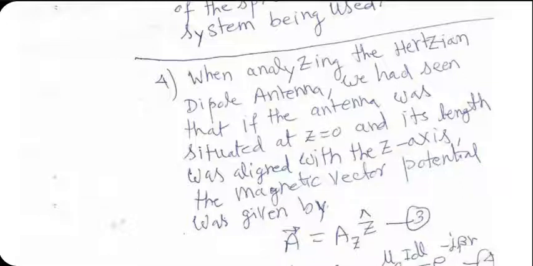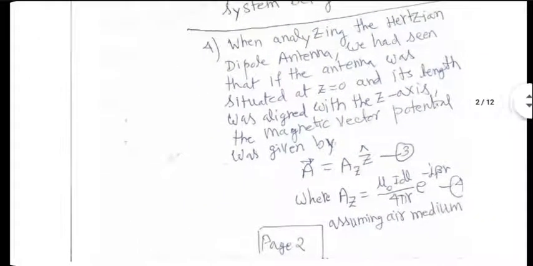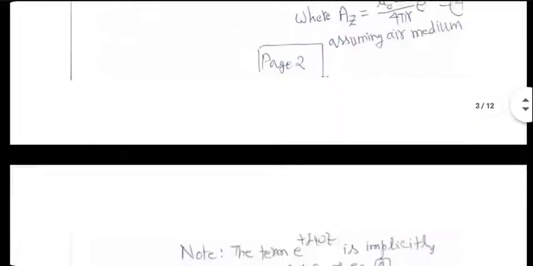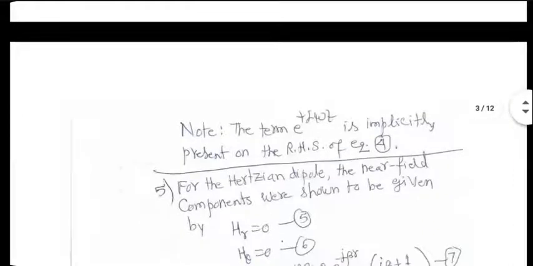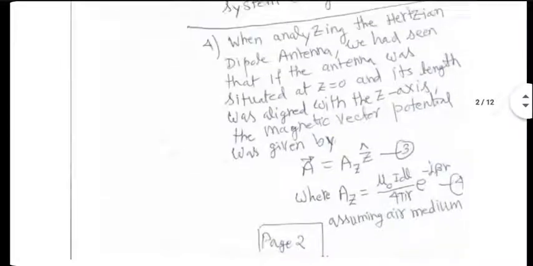Remember, for a Hertzian dipole, we saw that if the antenna was lined up along the z-axis, then A also had only a z component. That would apply to a short dipole also, as long as it is directed along the z-axis. The formula for Az in case of a Hertzian dipole was equation 4 here, because the line integral simply gave us IDL. And by the way, e to the power j omega t is understood to be present on the right hand side of Az, and even for all the field components.